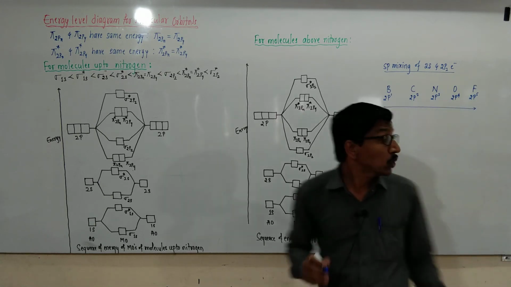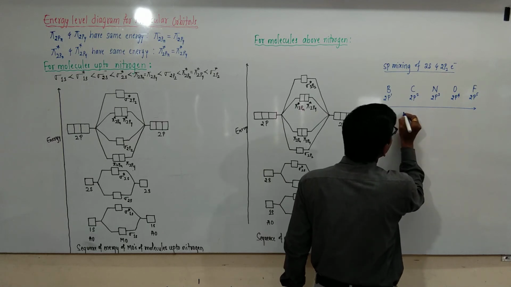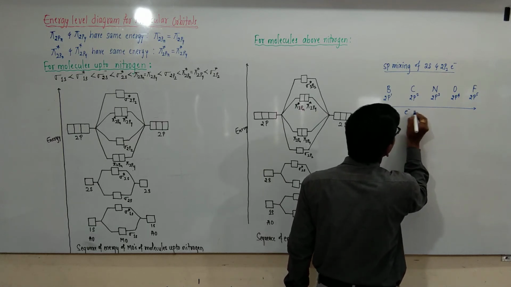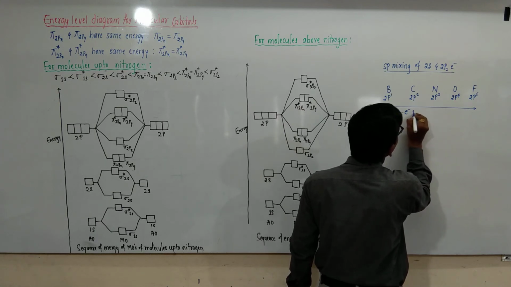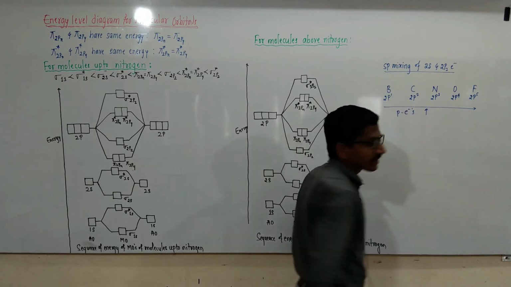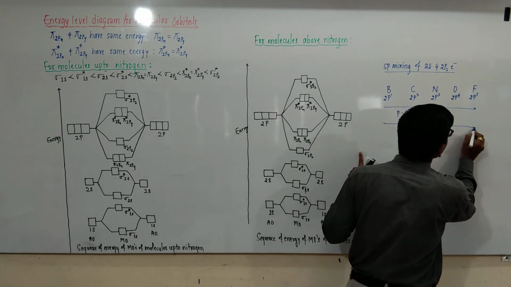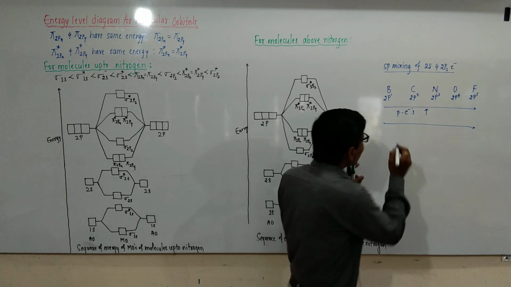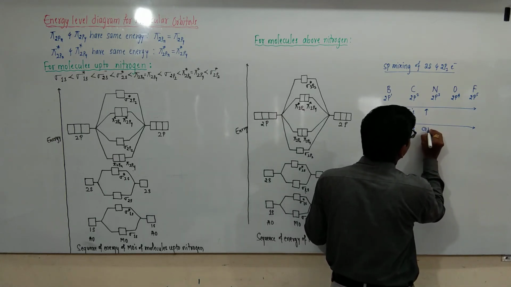From boron to fluorine, the number of p electrons increases, but the s electrons are constant.